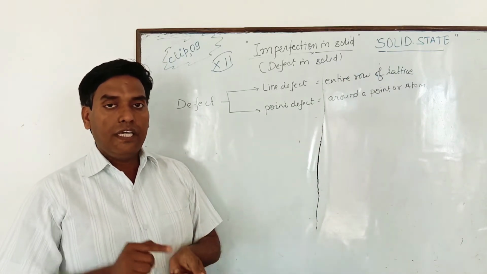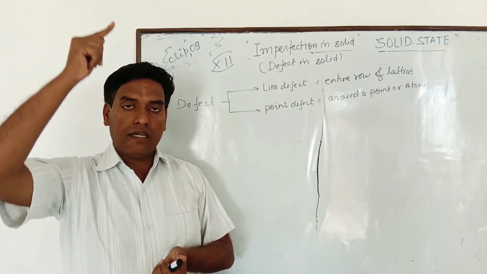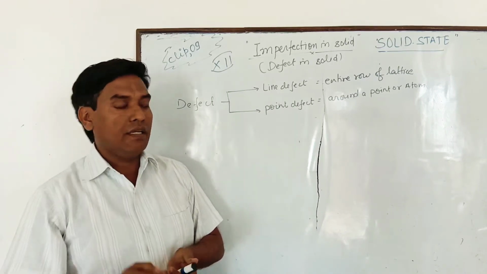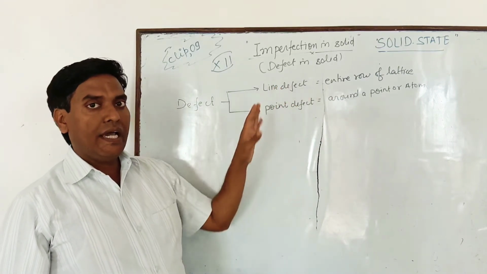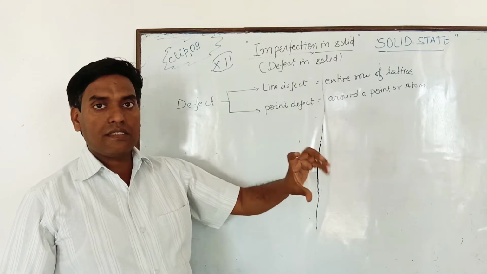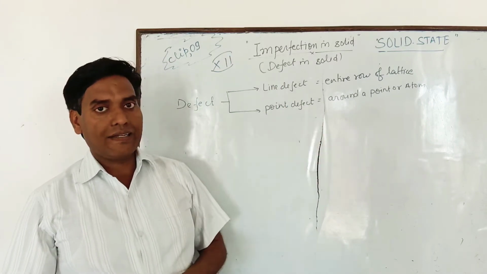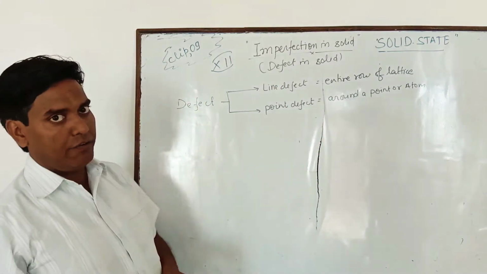It means if any irregularities lie in a whole line, then this is said to be a line defect, and if it exists around a particular point or atom, then this is known as a point defect.